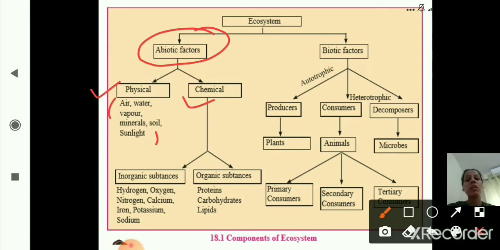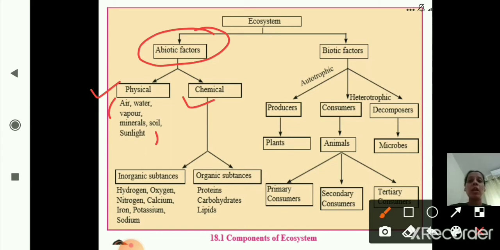Now which are the inorganic substances that we know, like hydrogen, oxygen, nitrogen, calcium, iron, potassium, sodium? These are all inorganic substances. And under organic substances, it is proteins, carbohydrates and lipids. Lipids means the different hormones or the vitamins which are present. Okay, so this is about organic substances. Now we'll start with biotic factors.